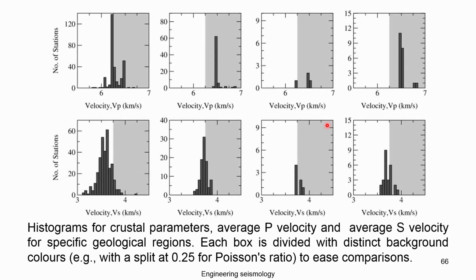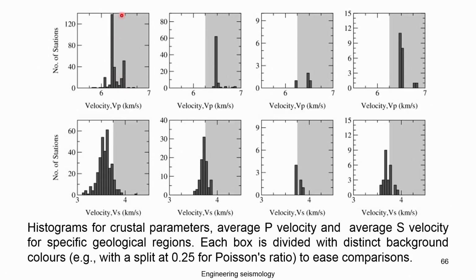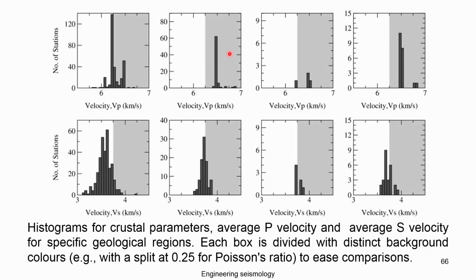So, this is the histogram again, giving the Vp and Vs velocity of the region. Even though we have seen that Vs has a velocity range of about 60 to 80 kilometers per second, you can see that in regions like the Himalayan Tibet, the Vs was in this range, around 6.2 and 6.3. In the other regions, like the DS, SC and Southern Granulite Terrain, the Vs values are slightly larger than this.